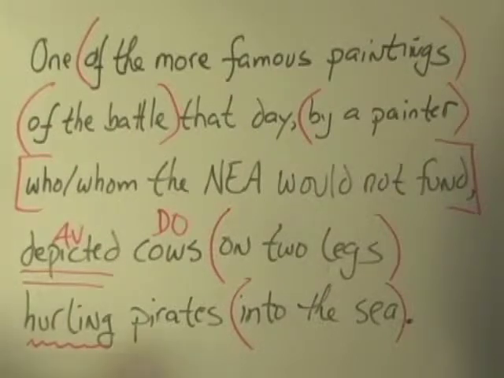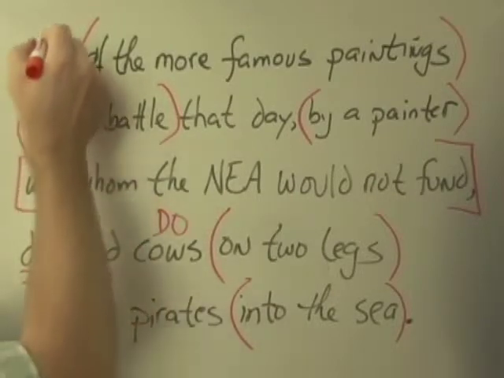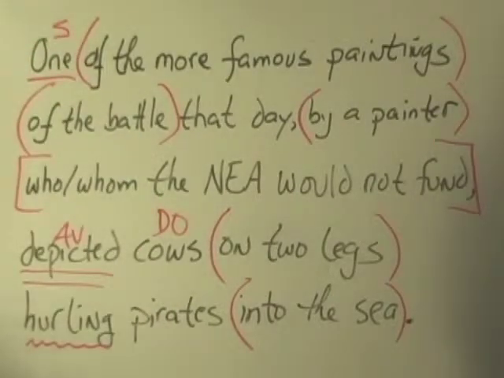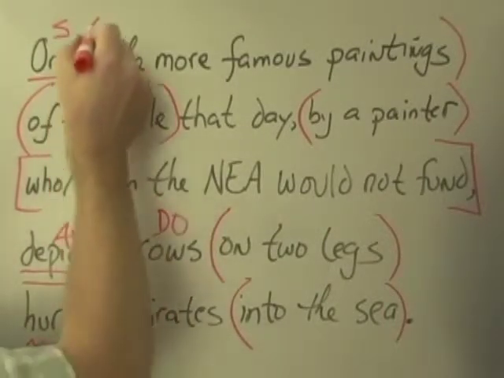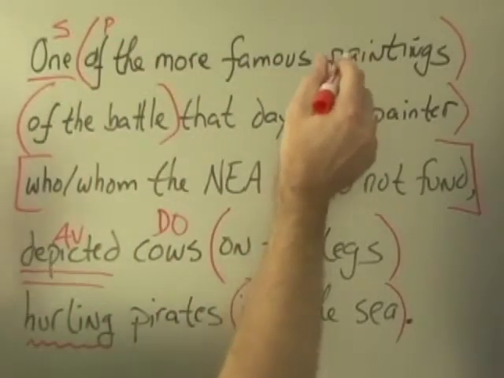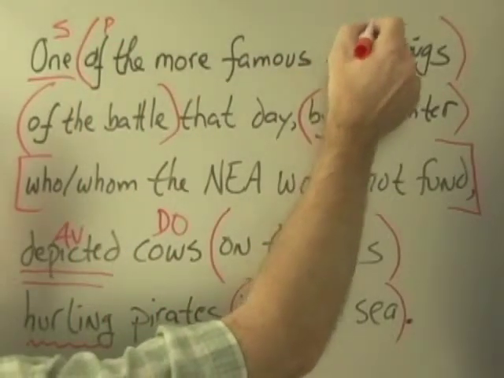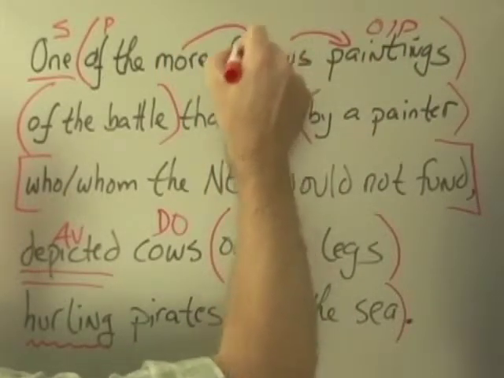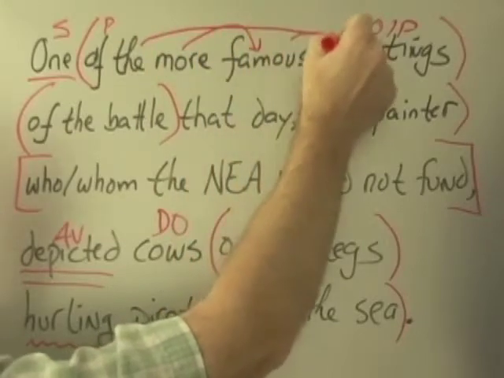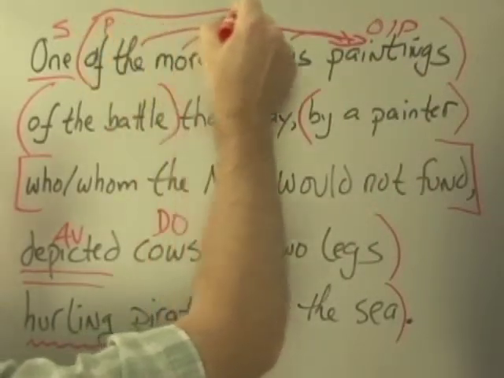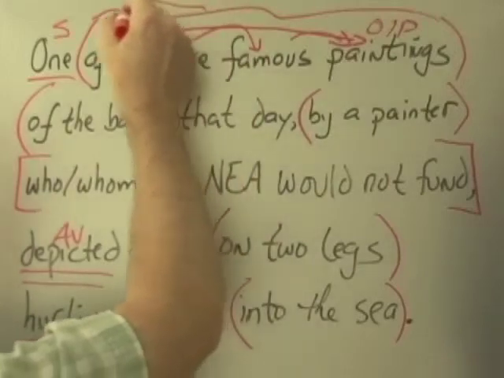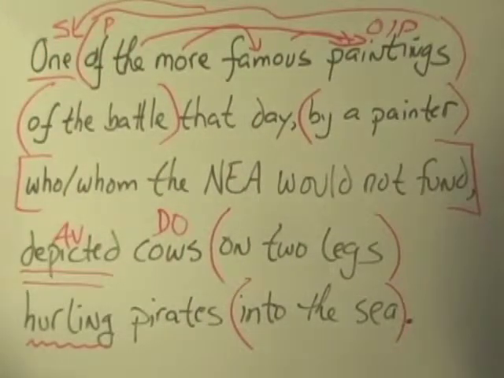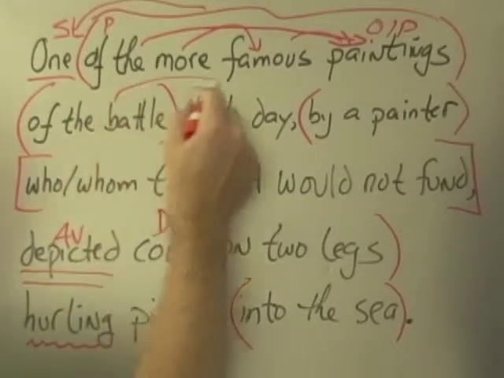Well, as abstract as it seems, one. Well, tell me a little bit more about one. And that is the purpose of this prepositional phrase, to be adding detail. Object of the preposition: famous paintings. This is an adverb modifying famous, definite article. This prepositional phrase is adjectival, giving us more information about one. Of the battle is a prepositional phrase modifying paintings.